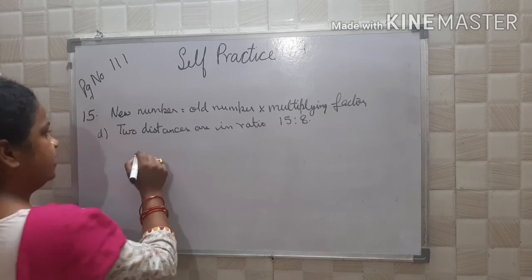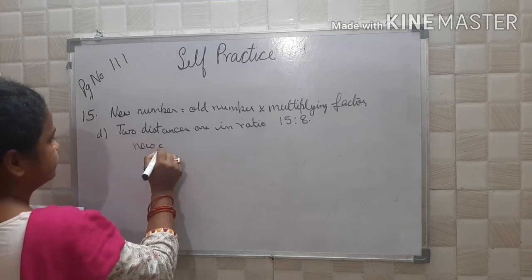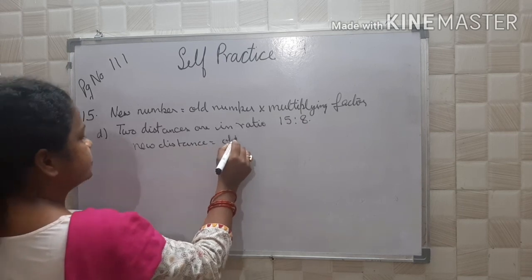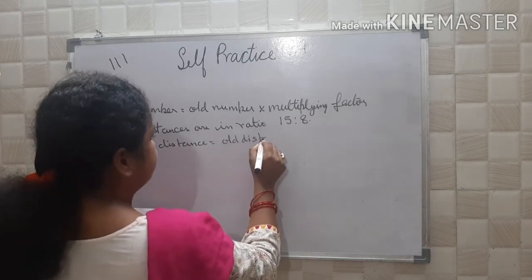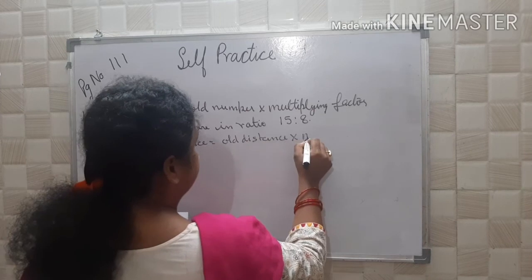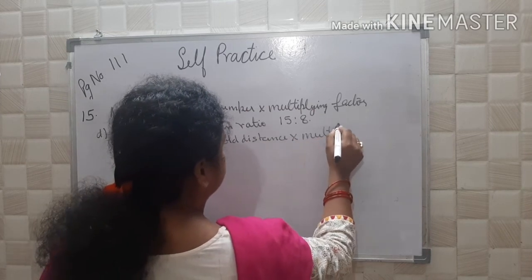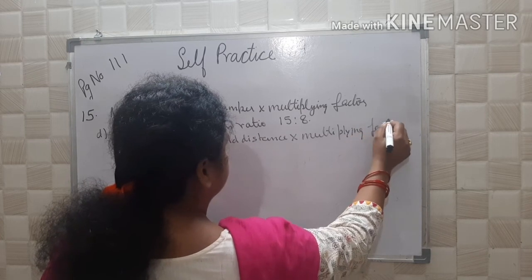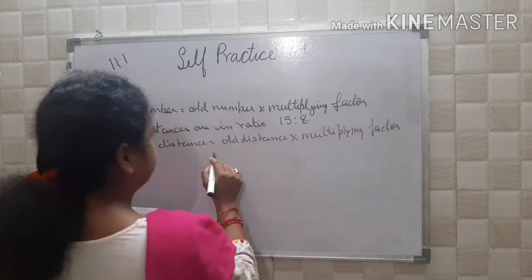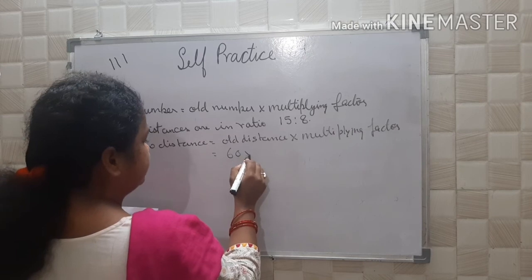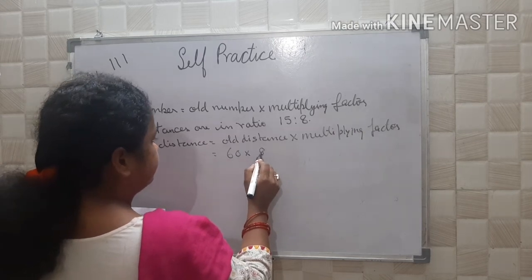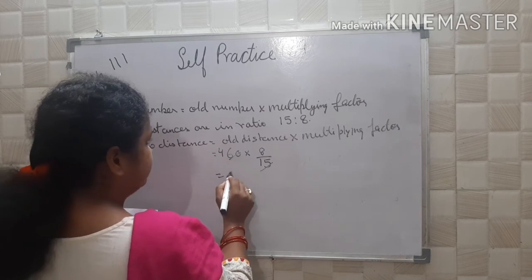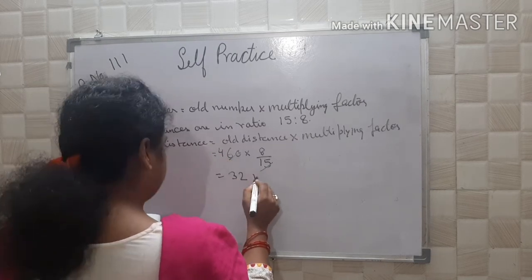New distance is equal to old distance into multiplying factor. So what we will have? 60 into 8 upon 15. 15 4s are 60, 8 4s are 32 kilometer.